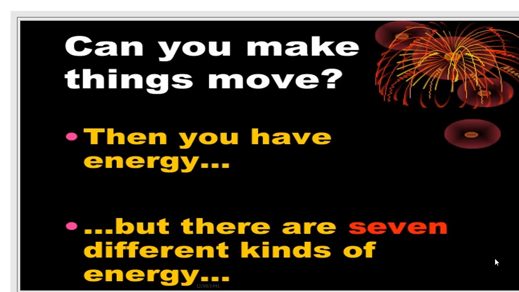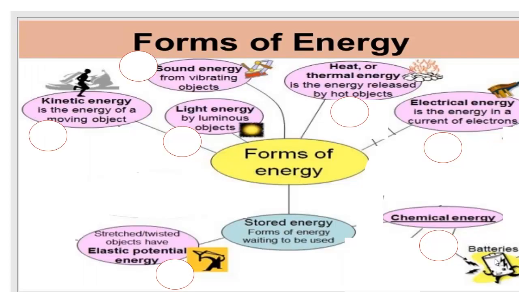But does energy come from food only? What kinds of energy, or how many kinds of energy, do we have? There are 7 different kinds of energy. Let's mention the kinds of energy. We will mention them first, and after that, we will talk about each one.